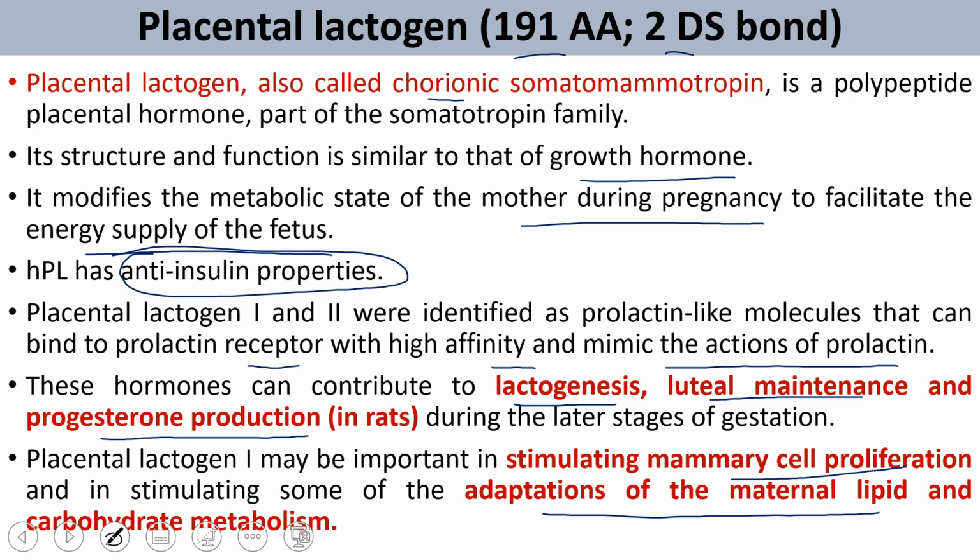We require 100 times more lactogen to give a similar effect as growth hormone, but in our blood we have only 50 times more placental lactogen. So it is not sufficient to induce growth, but it has some activity on protein synthesis. That's why we can say it has growth hormone like activity.